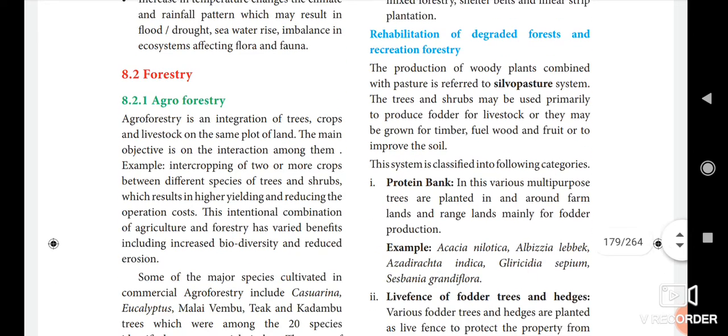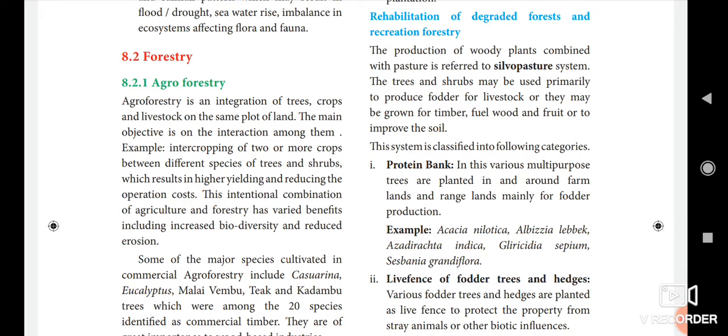Okay, next we see forestry. Here first we see agroforestry. Agroforestry is an integration of trees, crops and livestock on the same plot of land. So that is called agroforestry.